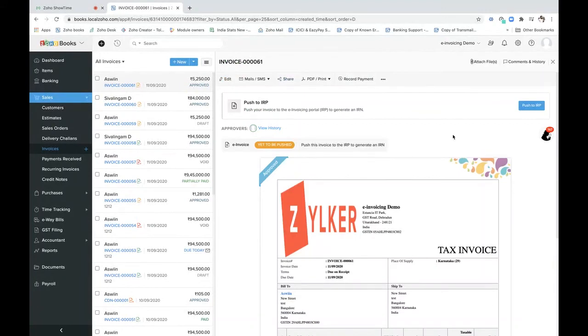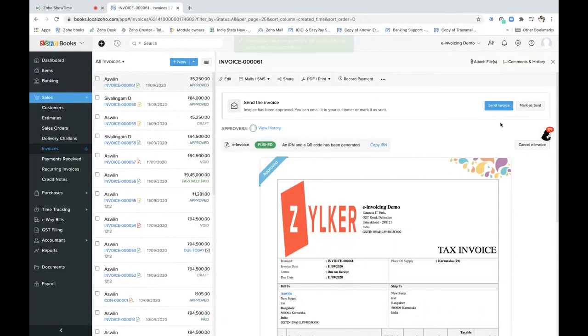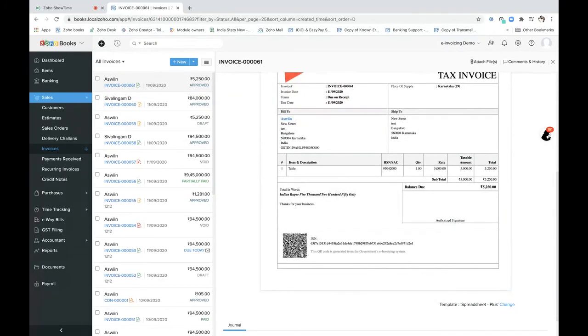Now the IRN will be generated in just milliseconds. I'm going to click on push to IRP. Once I click on push to IRP, the details will be sent by Zoho to the IRP portal, and the data will be validated in the IRP portal. Once done, they'll give us an IRN number and the QR code, which would be displayed here in such a way for you. This is the QR code generated and this is the IRN number.